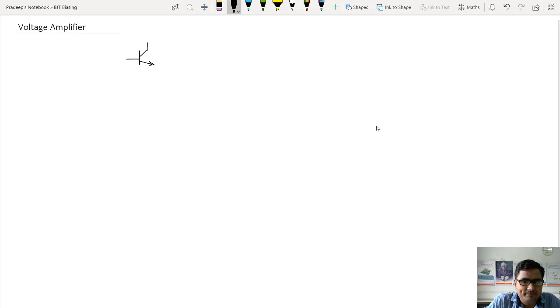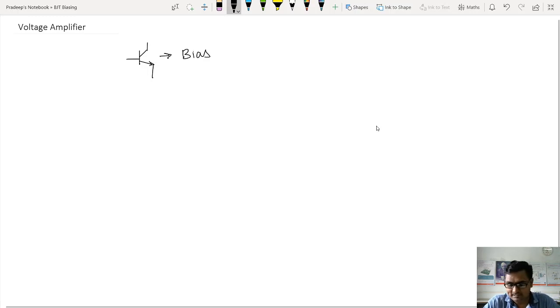So this BJT can be used as an amplifier. How can I use this BJT as an amplifier? Obviously by biasing that BJT. When I bias this BJT, it means I have decided the Q point. Bias means decision or fixing of the position of that Q point. When I fix the Q point, then configuring with some resistors and capacitors, finally I will come up with an amplifier. That's what the actual theory is.